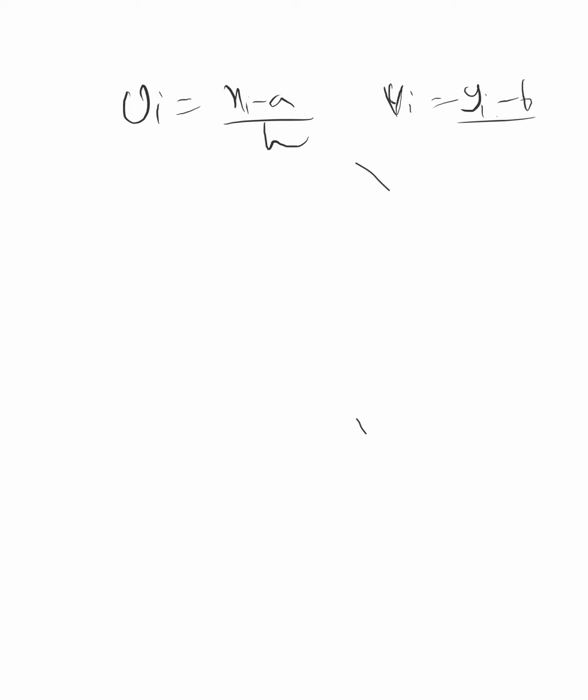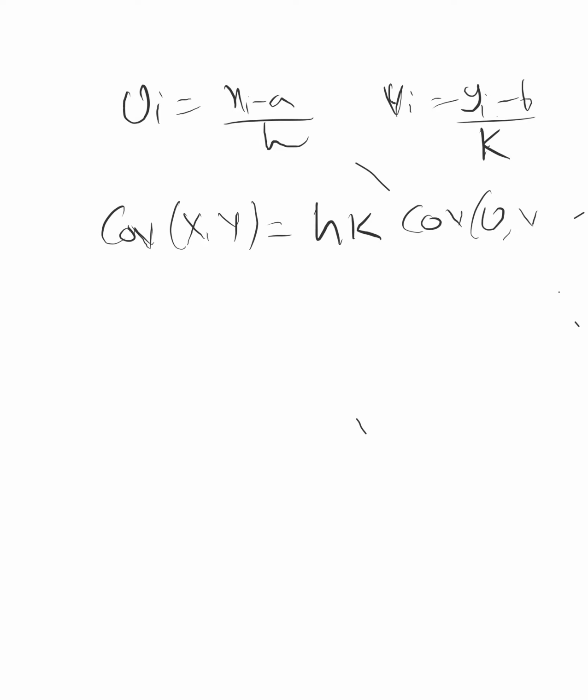Then the final covariance of ui and vi is related to the covariance of the old x and y: covariance of XY is equal to h into k into covariance of U and V. This is the formula.